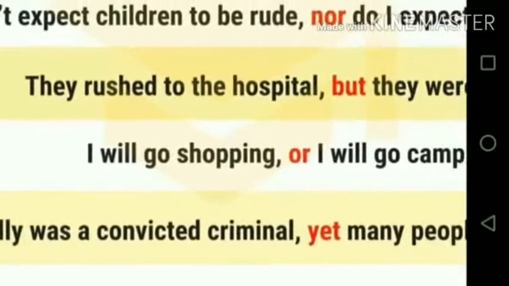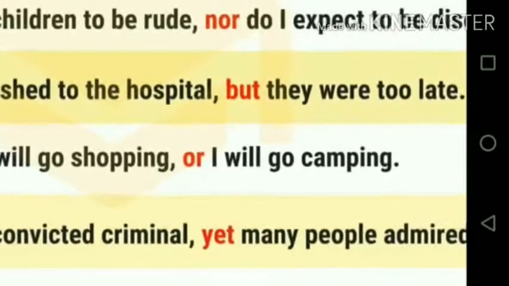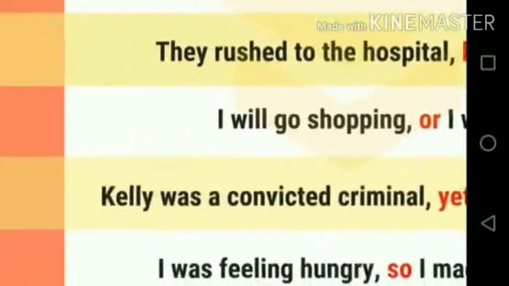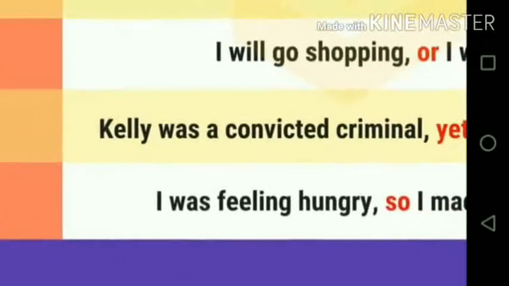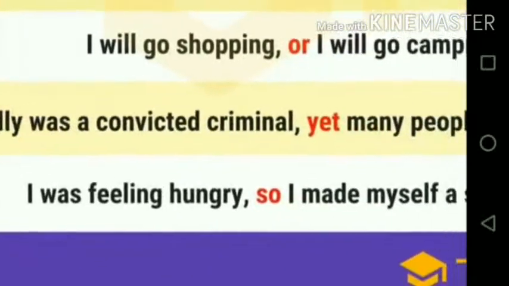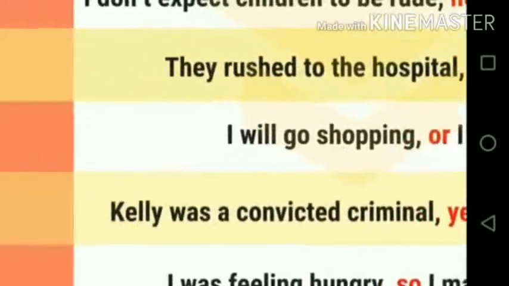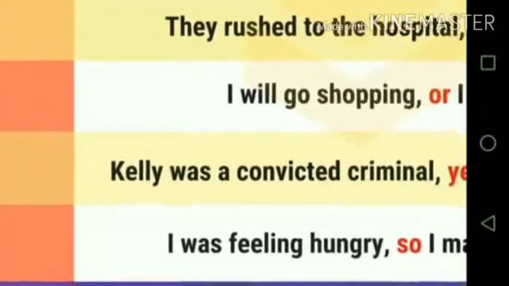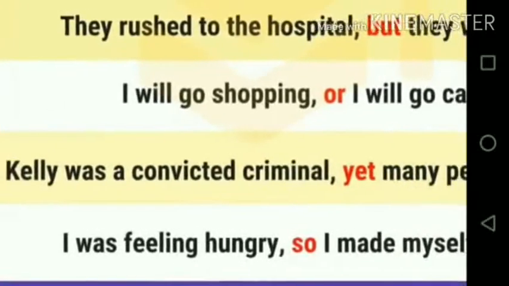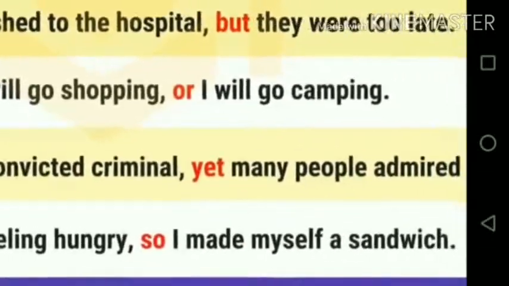Or I will go shopping, or I will go camping. Yet Kelly was a convicted criminal, yet many people admired him. So I was feeling hungry, so I made myself a sandwich.